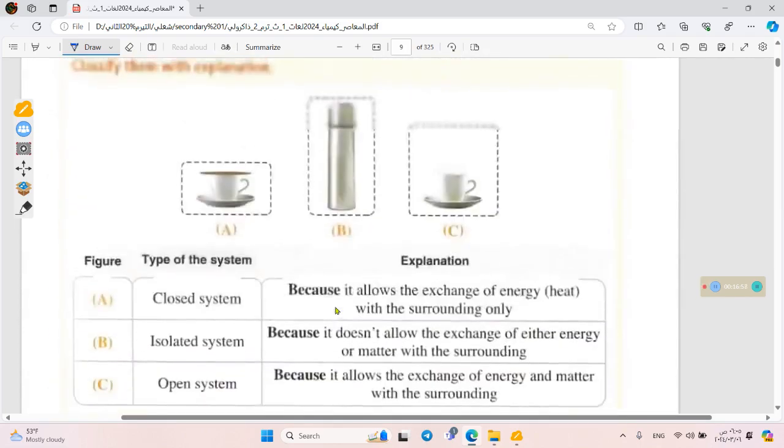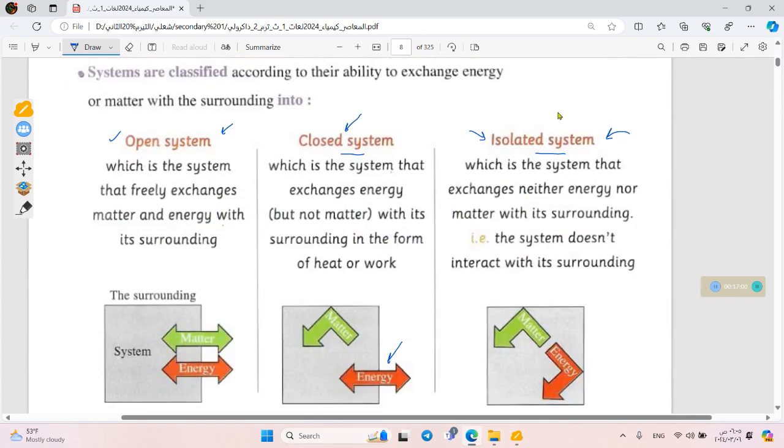So during our study in thermochemistry, we are studying the heat change in isolated systems because we can control both the matter and the energy. Okay, let's give some examples of the open system. An open system is such as a cup of tea, for example, or the human body. Our bodies exchange matter and heat with the surrounding, with the environment around us.